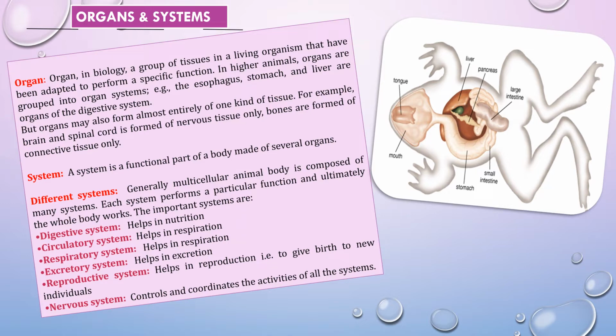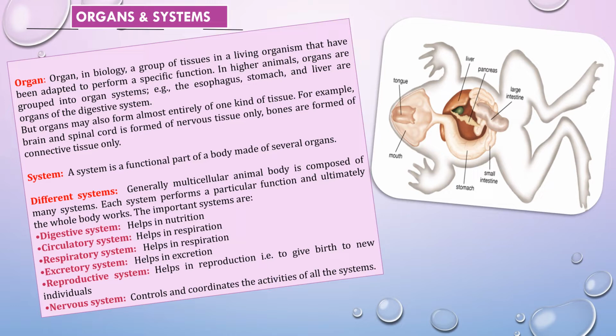And the last one is the nervous system, which controls and coordinates the activities of all the systems. That means you can say in your own words, the nervous system is the headmistress or headmaster of all the systems of our body. Because if our brain works, then only we can do the work, or the other systems can work within our body.